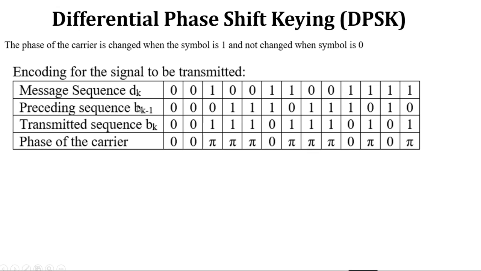These two are the modulated sequences, and this is the input applied sequence.